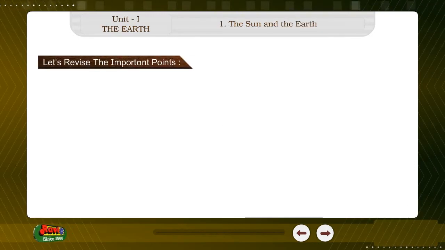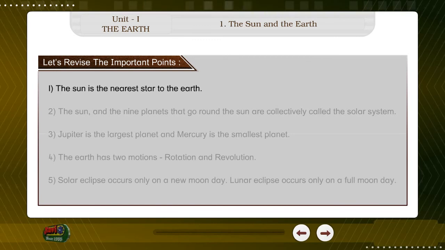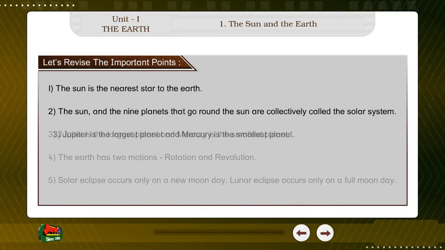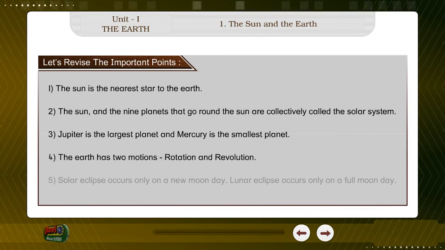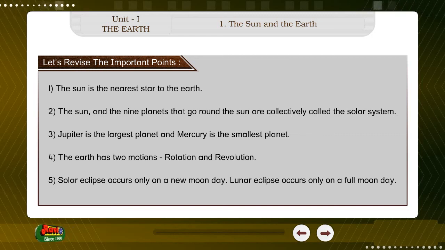Let's revise the important points. 1. The Sun is the nearest star to the Earth. 2. The Sun and the 9 planets that go round the Sun are collectively called the solar system. 3. Jupiter is the largest planet and Mercury is the smallest planet. 4. The Earth has 2 motions, rotation and revolution. 5. Solar eclipse occurs only on a new moon day. Lunar eclipse occurs only on a full moon day.